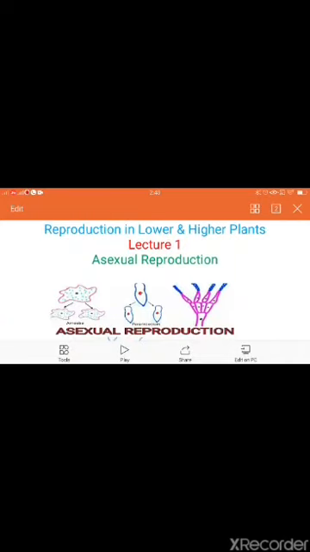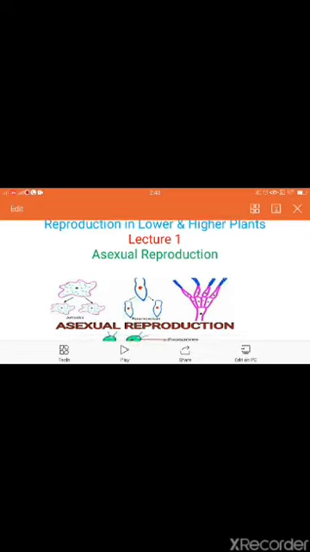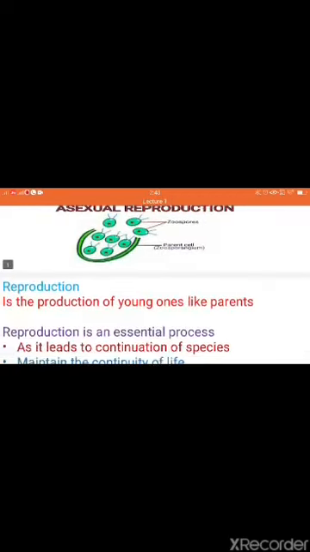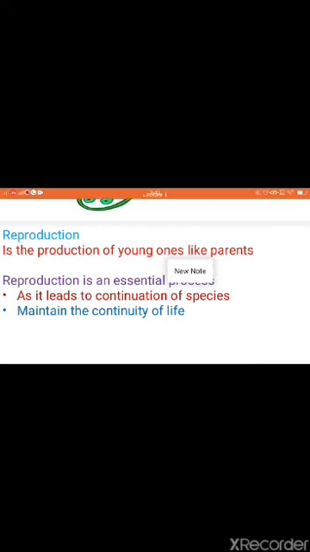Hi dear student, today we are starting a new chapter, that is reproduction in the lower and the higher plants. So in this chapter we are going to study about reproduction in lower and higher plants. Okay, so we'll start with the first, that is reproduction.